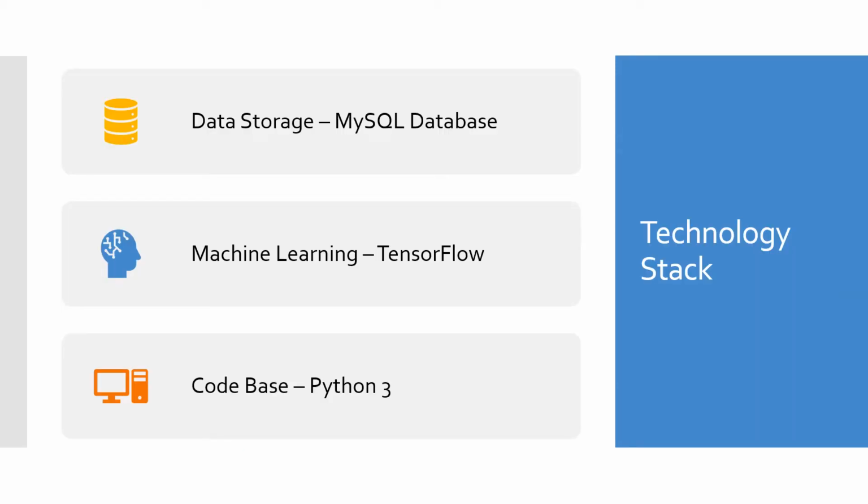The technology used to create Prospect is widely used and well documented. For data storage, we use MySQL database. For handling both the creation of our neural network and the process of training it, we use TensorFlow, perhaps the most popular machine learning framework available today. And for our code base, we use Python 3, an easy-to-use and quick-to-deploy language that interfaces well with TensorFlow.